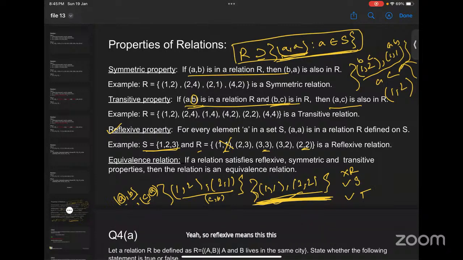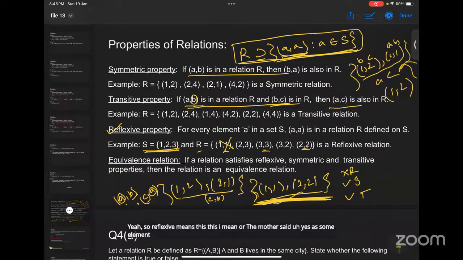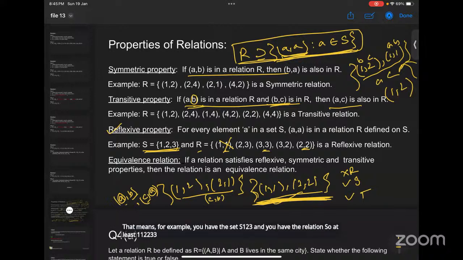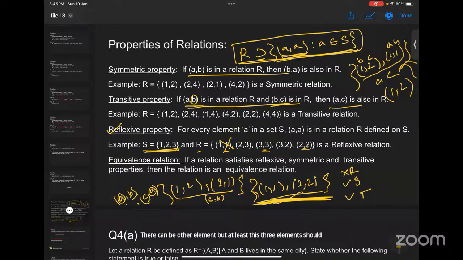Reflexive property means this: if the set S has some elements, the pair of the same element should be there for all elements present in the given set. For example, you have the set S as 1, 2, 3, and you have the relation R. So at least 1, 1, 2, 2, 3, 3 should be present in the set R. There can be other elements, but at least these three should be present in R. Only then we can say the relation R is a reflexive relation.